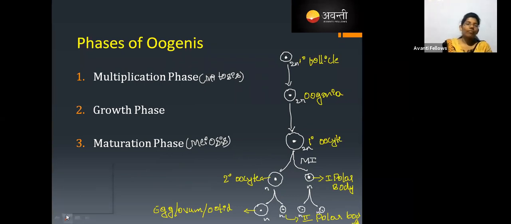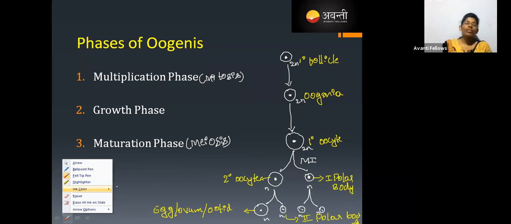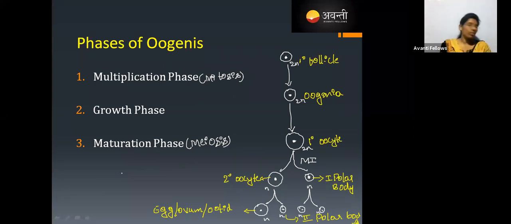So at exactly which stage does this secondary oocyte stop its division, or at which stage is the cell division arrested in oogenesis? That is the important question. Okay. Do you remember the meiosis stages? Do you guys remember the meiosis stages?